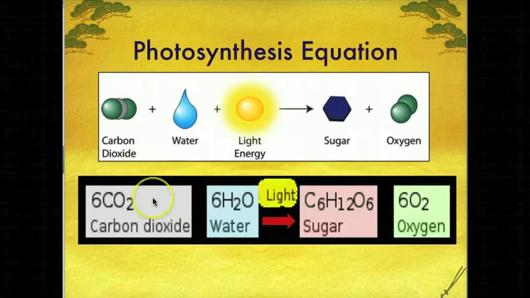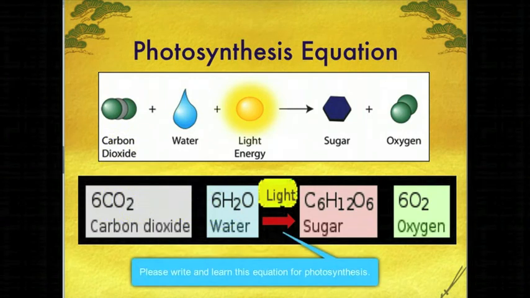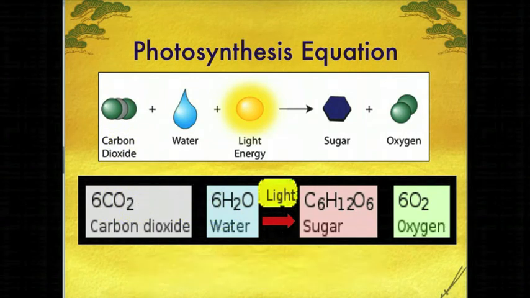All right, so here is the overall equation for photosynthesis. 6 CO2 plus 6 H2O with the addition of light yields C6H12O6, which is a sugar, and 6 O2, or oxygen molecules. Make sure you write this equation down in your notes and make sure it's a balanced equation. So make sure you have the correct coefficients as well as subscripts.